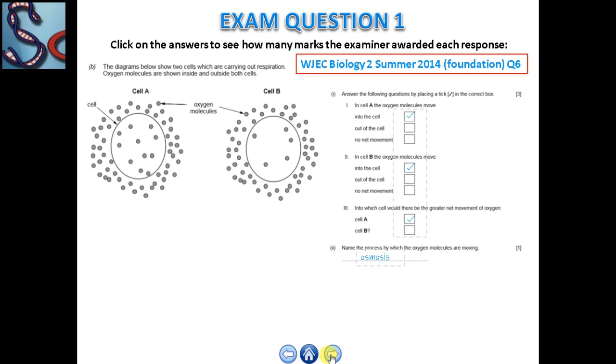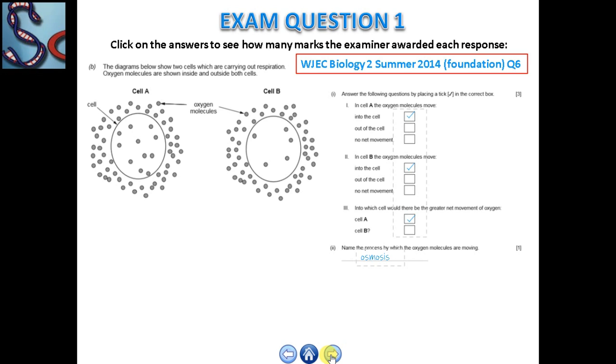Into which cell is there a greater net movement of oxygen molecules, cell A or cell B? And at last, name the process by which the oxygen molecules are moving. Okay? Check whether all these ticks written in this paper are correct, and if any ticks are wrong, think and make them correct by yourself and share with your teacher.